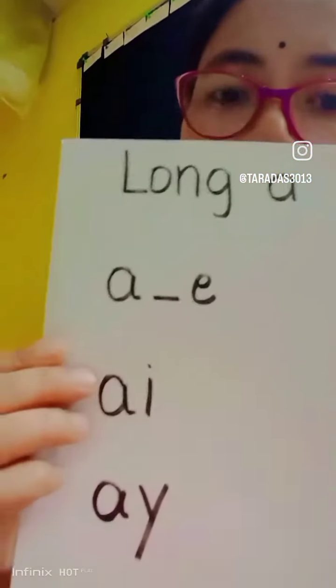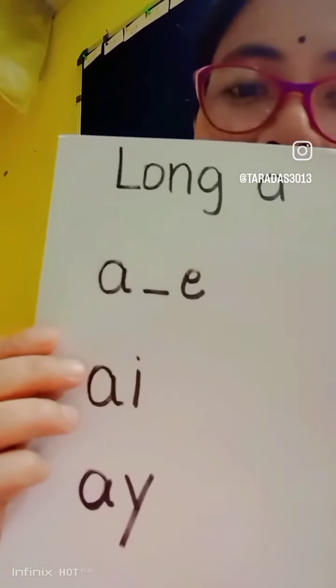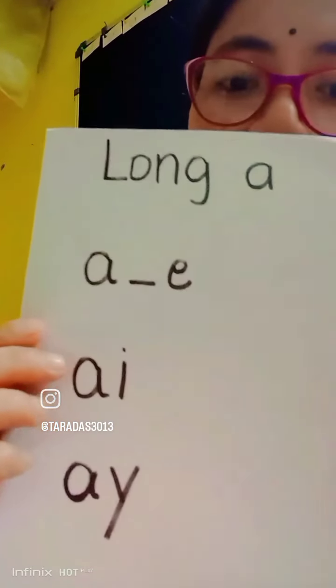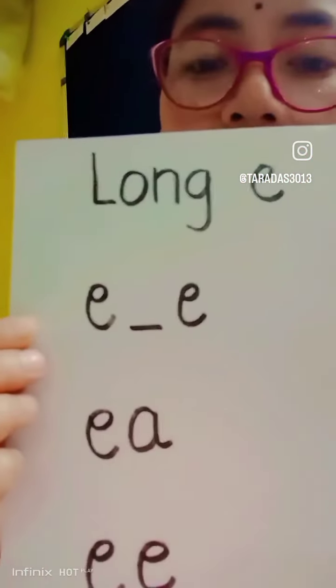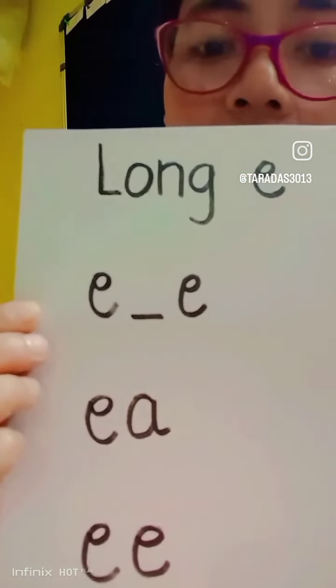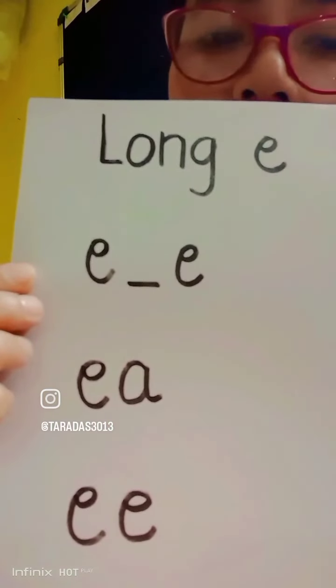Hello everyone, today we are going to do a quick revision on long vowels. Long vowel A: A-E makes the A sound, AI and AY make long A. Next is long E. E-E, EA and double E make the E sound.